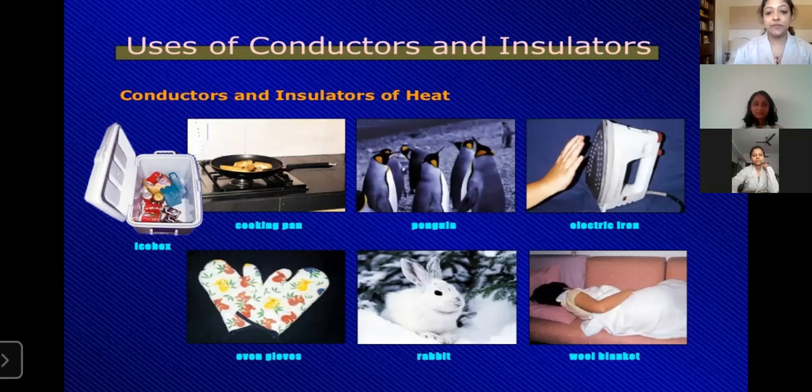In the case of the rabbit and penguin, they have fur over them, which helps in providing heat to their bodies. The same is the case with a wool blanket. It also acts as an insulator, protecting us from cold. Now we'll see what is convection. I hand over to Reshma for the same.